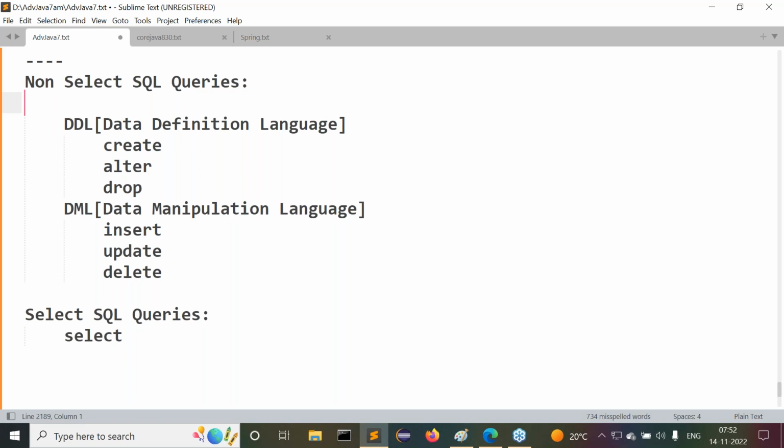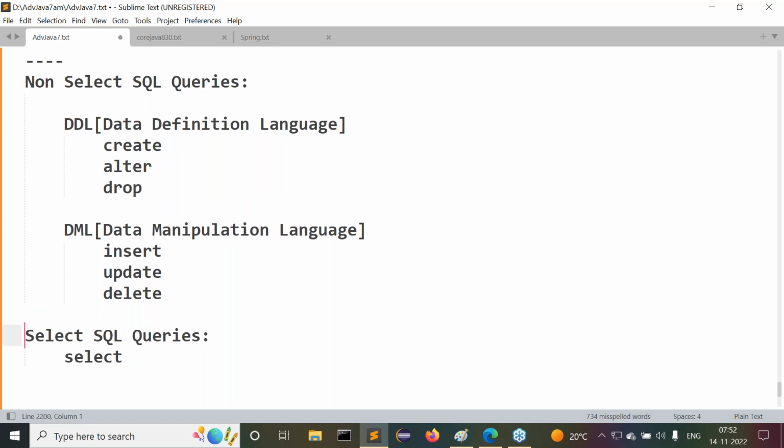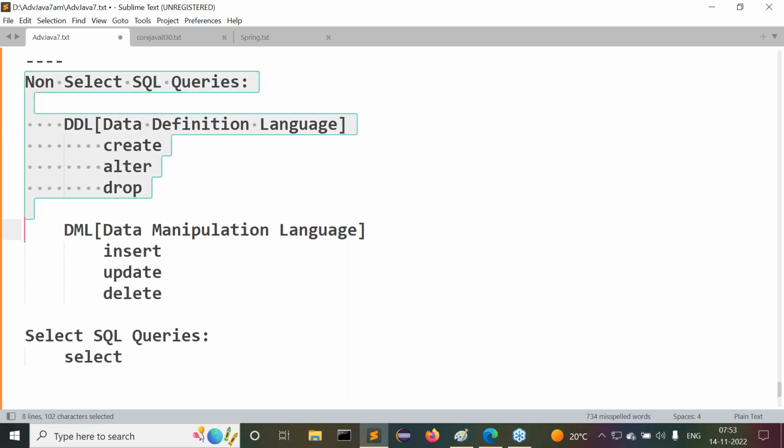Even if you don't have knowledge of Oracle, don't feel that you don't know anything about Oracle, because SQL is using Oracle there. The required part I'm discussing inside the classes. Next, after understanding this, okay, fine. Now this is a total division of these SQL queries. I don't require DDL and DML immediately. In the future, I may talk about them, but as of now, I require non-select SQL queries.